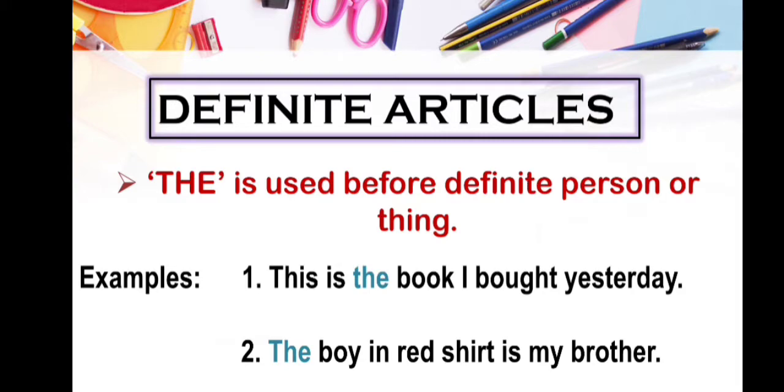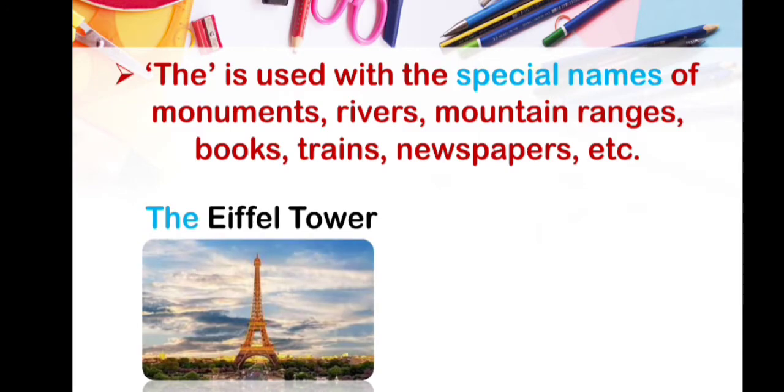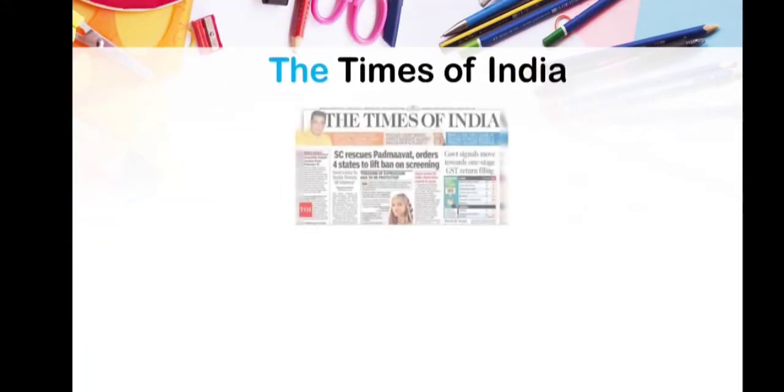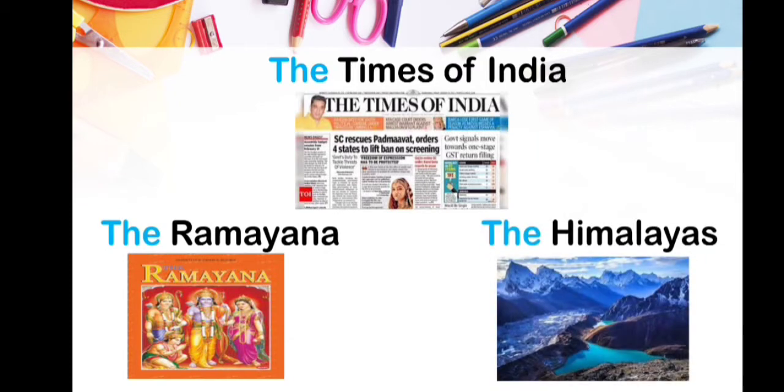Okay. The next point is the is used with the special names of monuments, rivers, mountain ranges, books, trains, newspapers, etc. And some examples are the Eiffel Tower, the Yamuna, the Times of India, the Ramayana, the Himalayas.